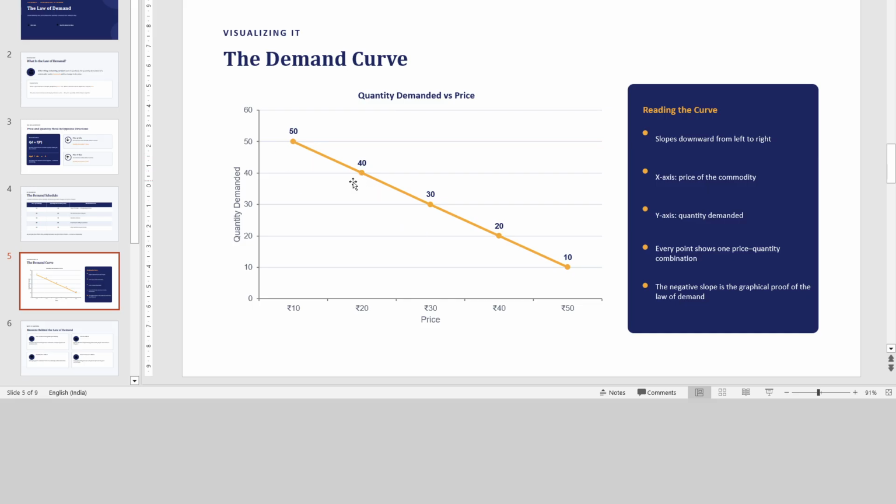And if we join all these points, this curve is known as the demand curve. The demand curve will always be downward sloping. Means as the price increases, the quantity demanded decreases. It slopes downward from left to right.